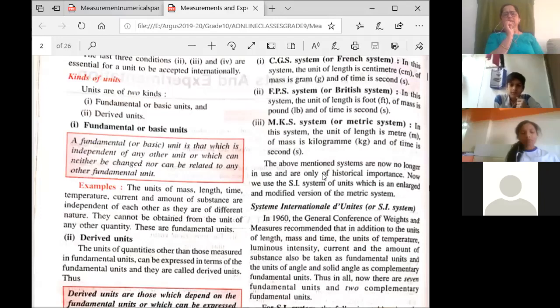Mass, length, okay. Then there are other units, right? Ampere, that is a unit to measure current. They do not depend on any other unit. So these units are called fundamental units. Then what are derived units? Derived units are those units which depend on the quantities.